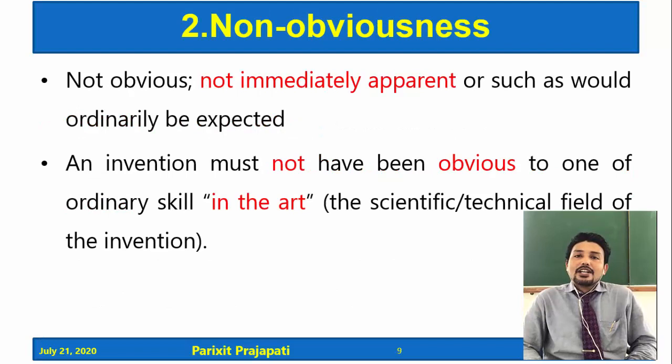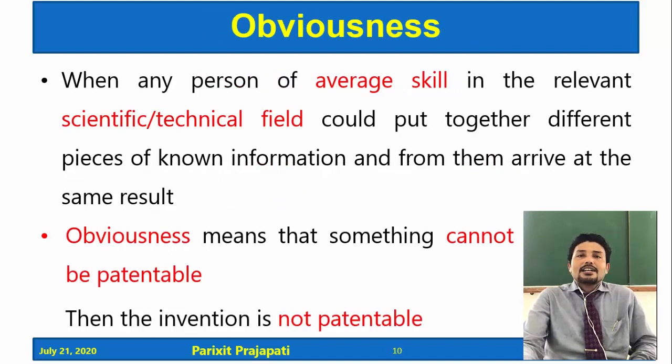What is non-obviousness? Before we study non-obviousness, let's try to understand what is obviousness. Many times in our routine language, in routine incidences, we say it's but obvious. Now what is obvious?